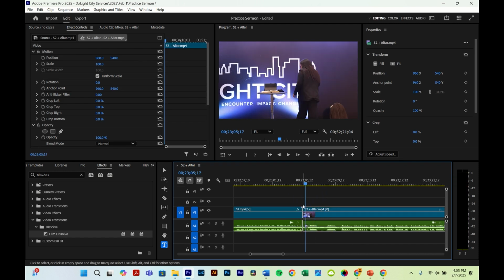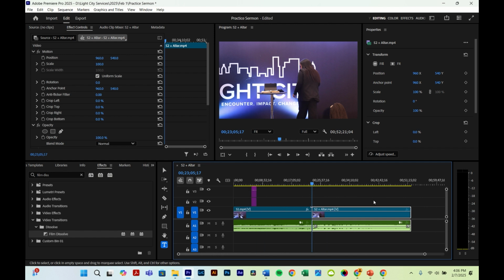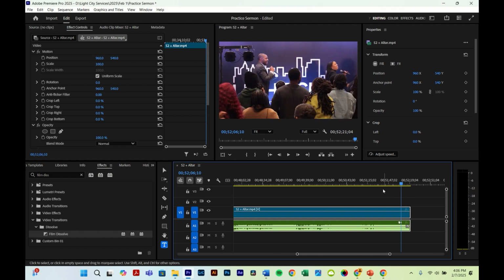Once you just trim both of these clips and make sure that they align well and the audio is trimmed, you can just continue moving on and just make sure that you're adding the Bible verses to where it's needed throughout the sermon. Now, once you get to the end of the sermon, you want to find the point where it transitions from the end of the sermon to the altar call or the next part of the service.